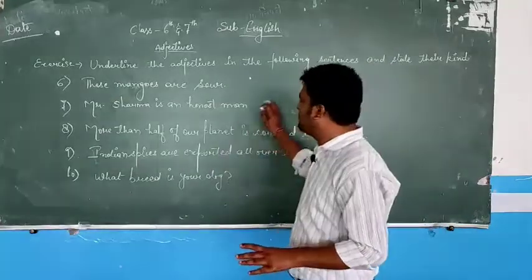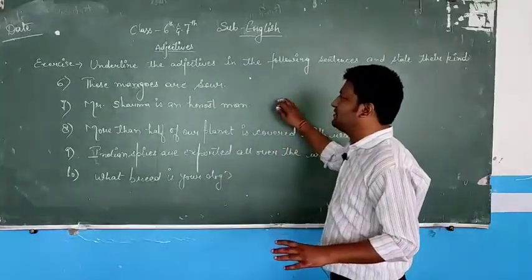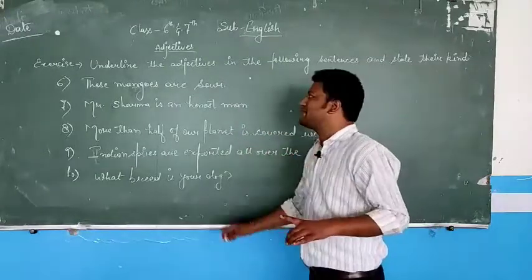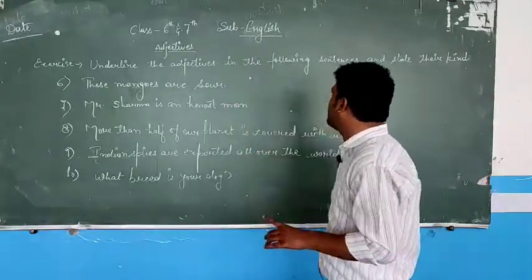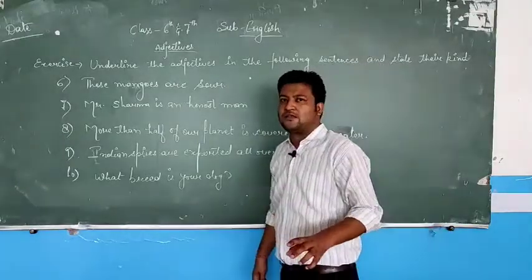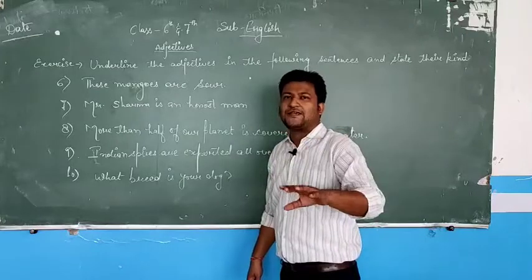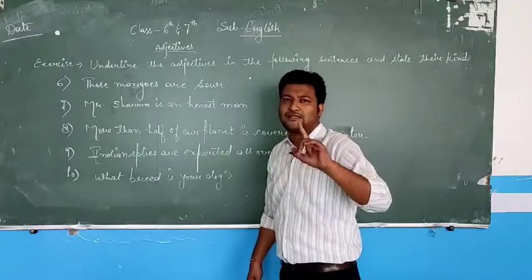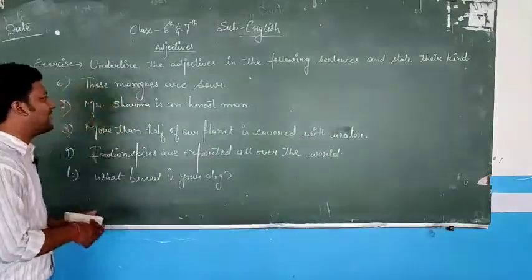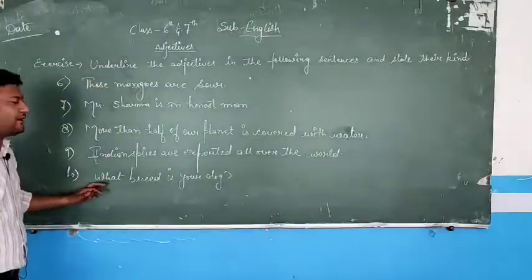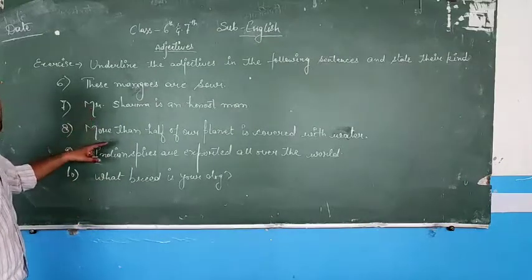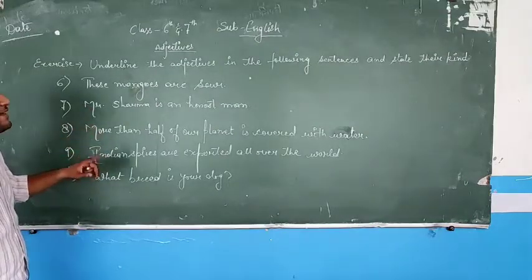and 5, these are the sentences. In every sentence you will find one adjective. Underline the adjective as stated in the exercise and also state what kind of adjective it is. This is your practice and homework for adjectives. Now jumping upon to our next exercise, you can pause the video and you can copy these for your homework purpose. I am rubbing it now and jumping upon to the next exercise.